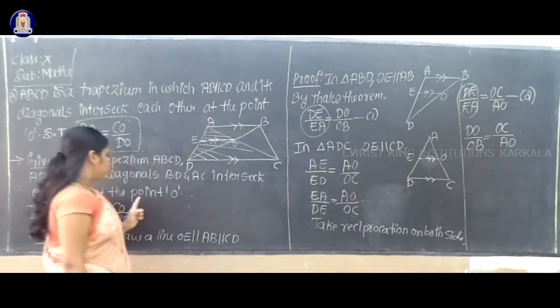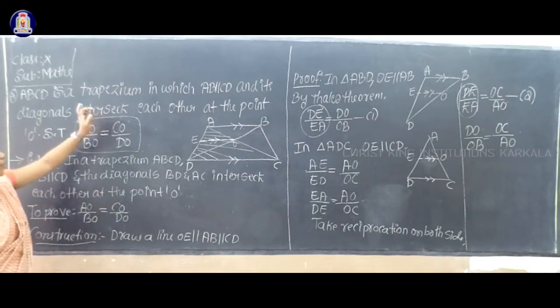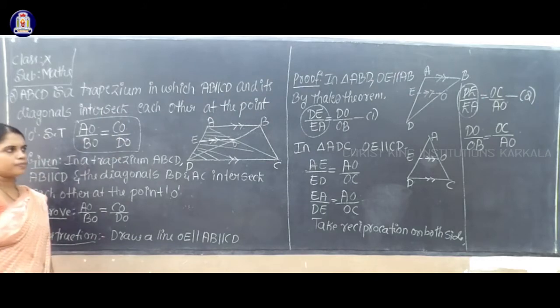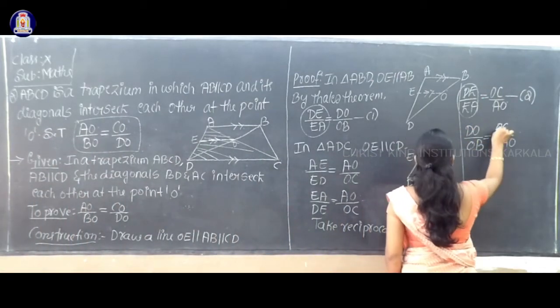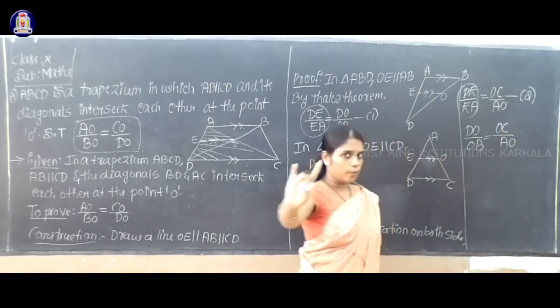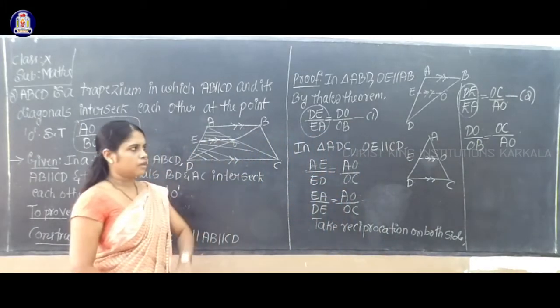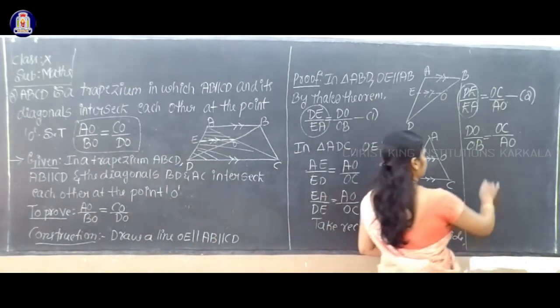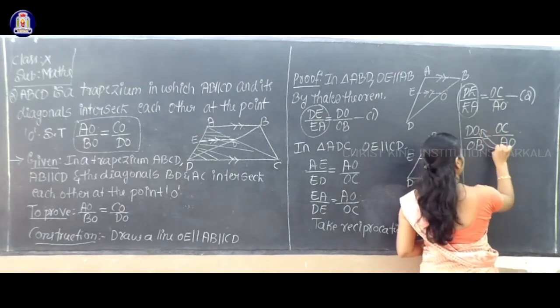Actually, what we have to prove? Our intention is to prove AO by BO equal to CO by DO. But here, DO by OB equal to OC by AO. OC is nothing but CO, both are same. So how to get this result? Just exchange: shift this AO here and shift this DO here.